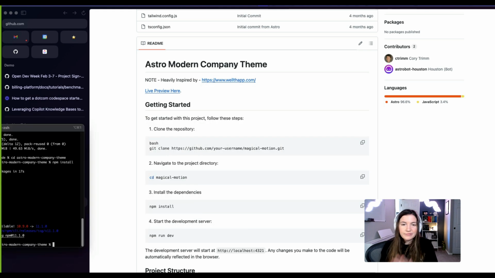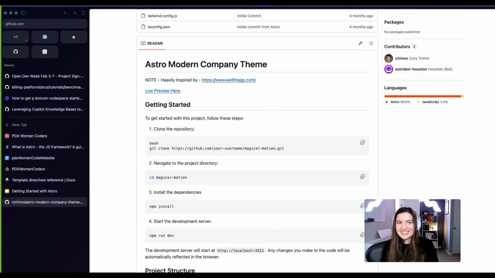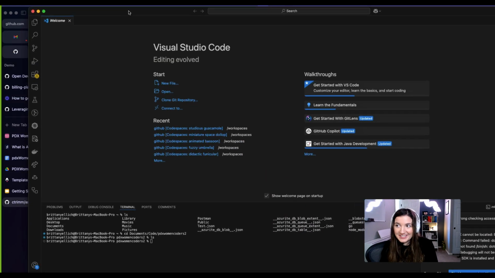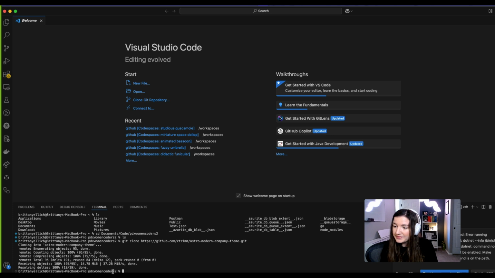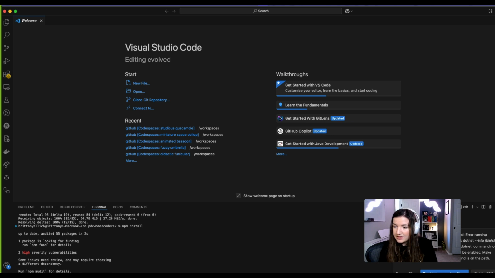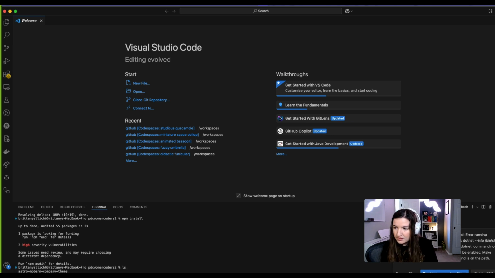Okay. This is why live coding is always really fun. So I will just clone this one more time because I'm not sure exactly where that ended up, but I don't know why I didn't just use the VS Code terminal to begin with. So we will git clone and npm install and then open it up and head to that one, and then we will open it up in VS Code.